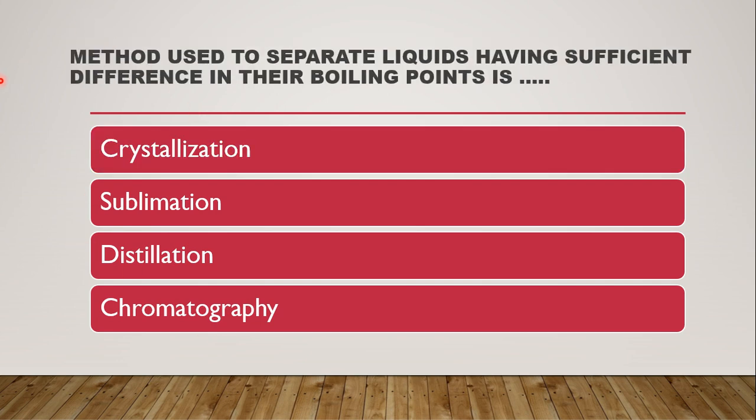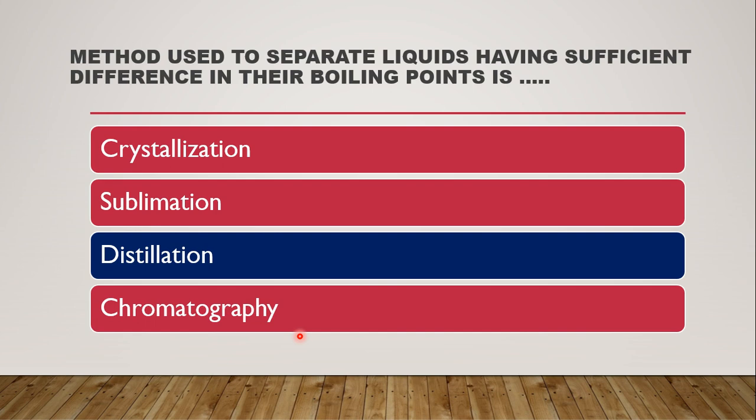Next question is, the method used to separate liquids having sufficient differences in their boiling points is. Now the differences in the boiling points of the liquids are used to separate the liquids based on the boiling point criteria, and the method is whether it is crystallization, sublimation, distillation or chromatography. The correct answer is distillation, as we have just now discussed about distillation, sublimation, crystallization, chromatography, etc.